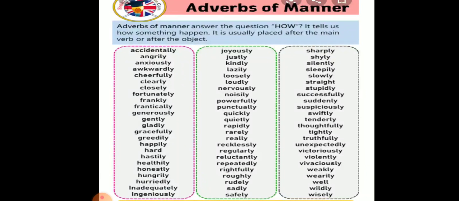Now let's have a look at the first kind of adverb, that is adverbs of manner. These adverbs tell us the manner in which, or how, an action is done. They only modify verbs. It tells us how something happened. It is usually placed after the main verb or after the object. For example, accidentally, angrily, anxiously, kindly, sharply, slowly, successfully, etc.